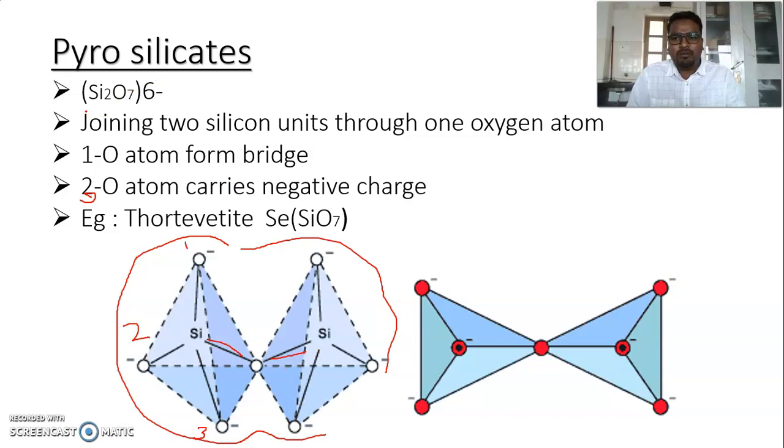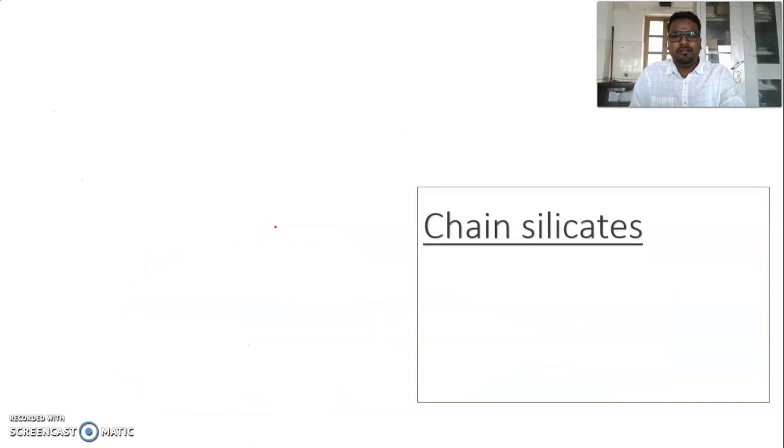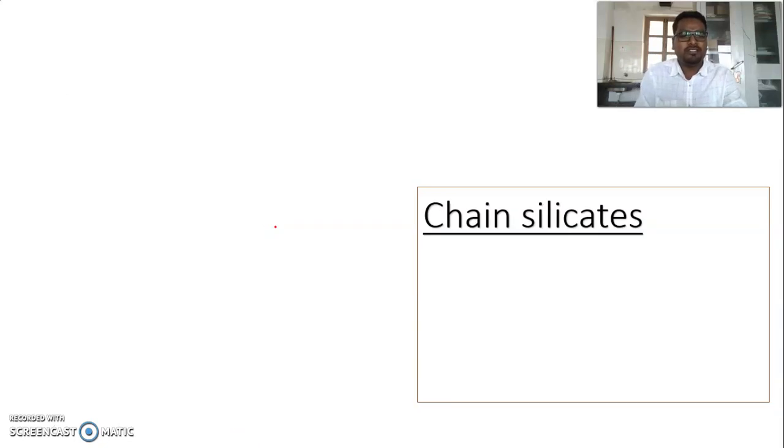The molecular formula of pyrosilicate, disilicate, is Si2O7 6 minus. You just calculate by counting the number of charges, oxygen and silicon. So this is a pyrosilicate. The best example for pyrosilicate is thortveitite. That is not selenium, this is scandium silicate. Next important compound is chain silicate.